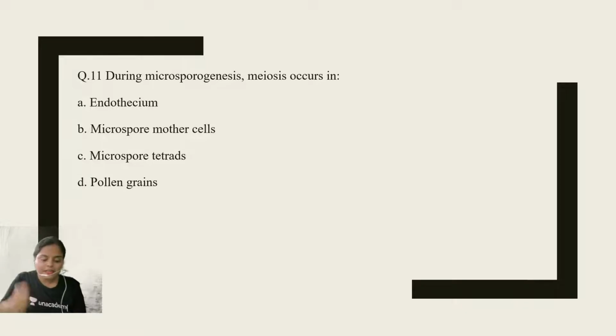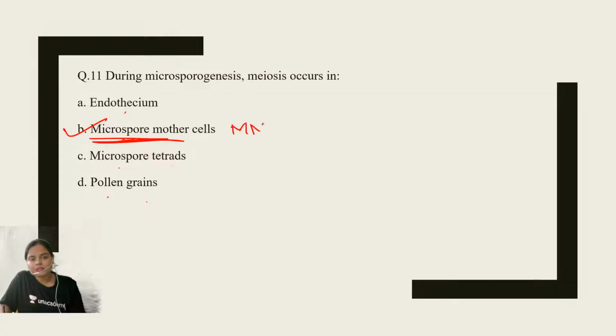Now, question number 11. During microsporogenesis, meiosis occurs in endothecium, microspore mother cell, microspore tetrads, or pollen grains. The correct option for question number 11 will be, Dream 11, very quick, very fast. Microspore mother cell, absolutely correct. Kasinathan, absolutely true. Shafi, absolutely correct. Microspore mother cells undergo meiosis, and by the process of meiosis, 4 microspores are formed.